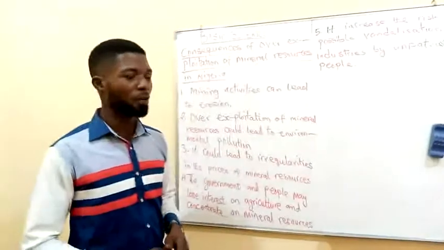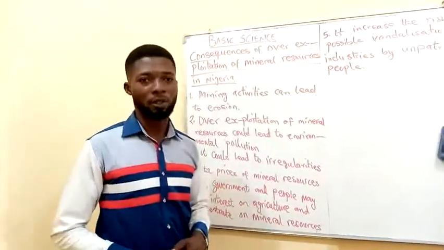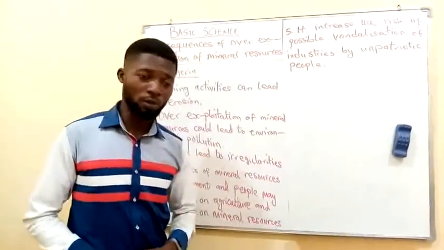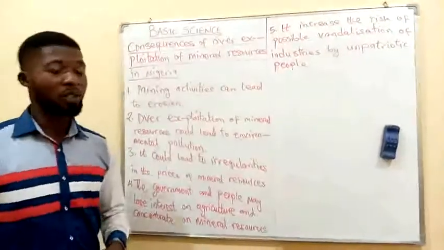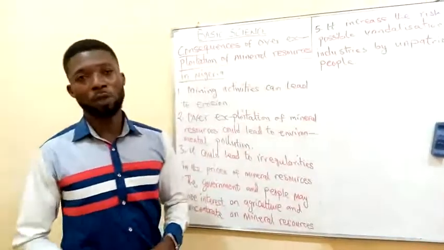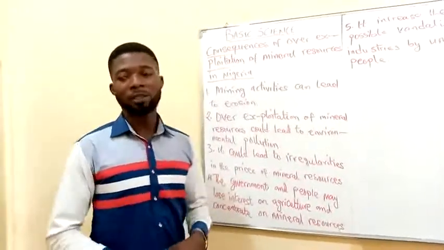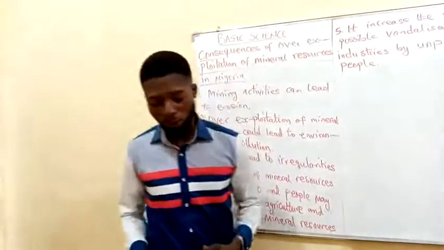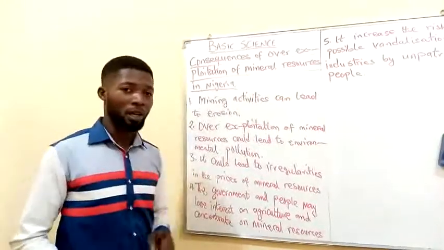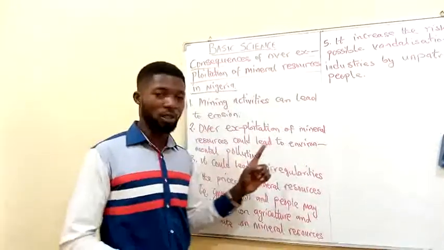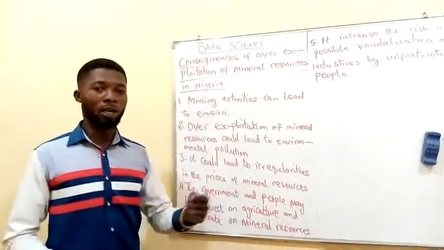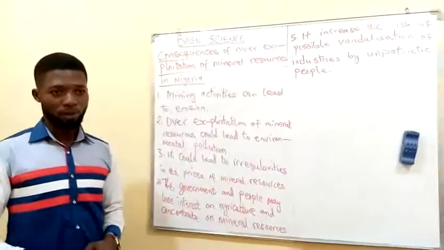I made mention of the examples of these mineral resources, where I also presented an example of a stone. Now, I made mention of some examples like the crude oil, the limestone, gold, as well as iron ore, tin, and columbite. Now, all of these were examples of the mineral resources found in Nigeria. And I said that these examples are not limited to just the 5 I mentioned, but we also have clay soil, uranium, and other mineral resources.